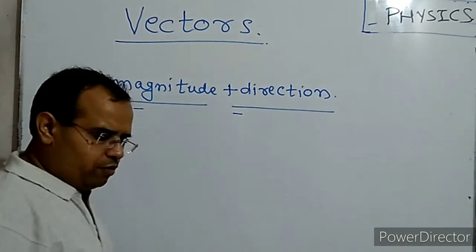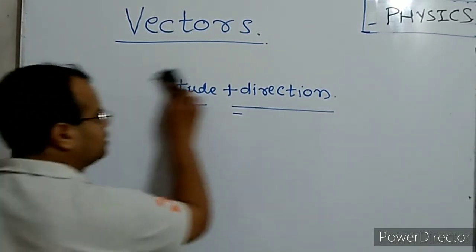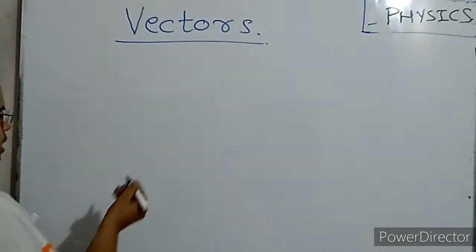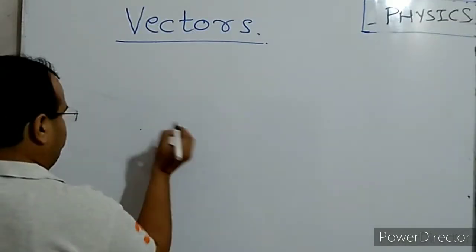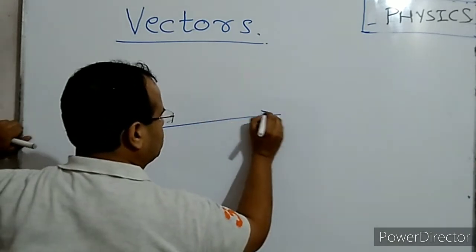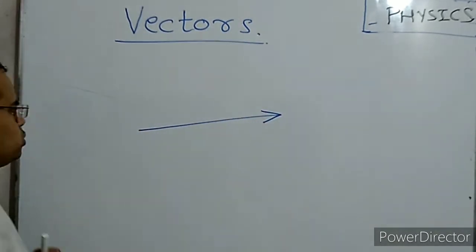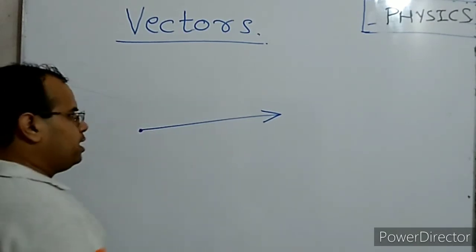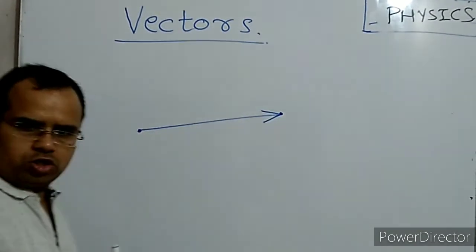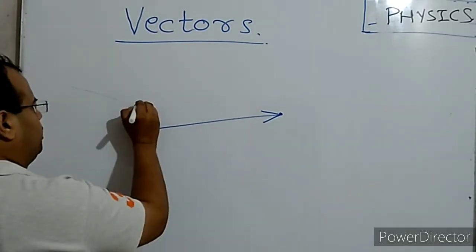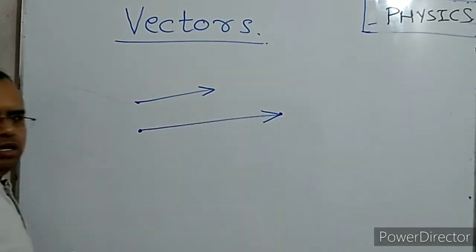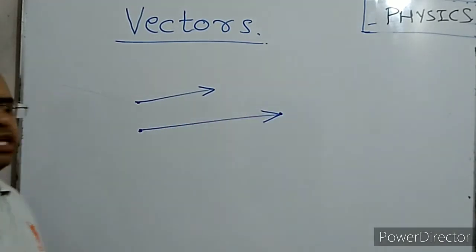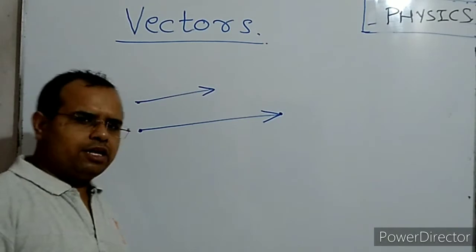Now, for a vector quantity, as I told you, magnitude as well as direction is defined. Here you can see that a vector is denoted by an arrow. This arrow has a starting point and a terminal point. You can denote a vector like this also. What is the difference? Both point in the same direction, they are parallel, so they show the same direction.